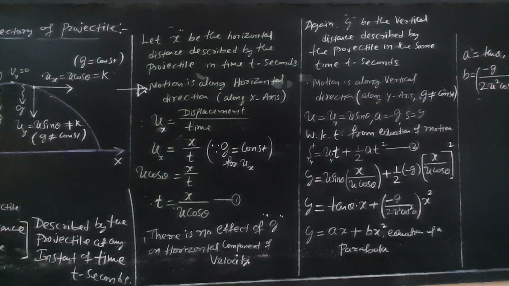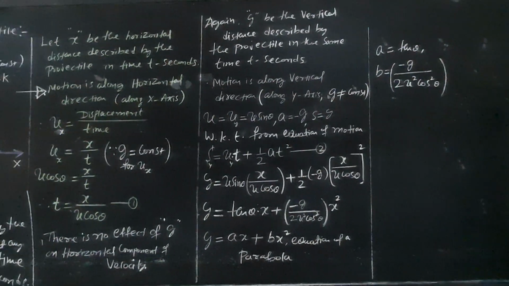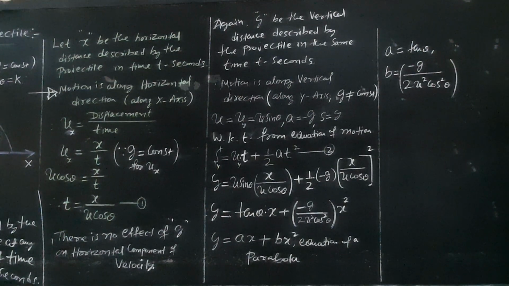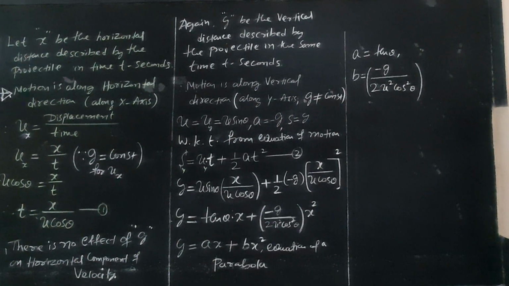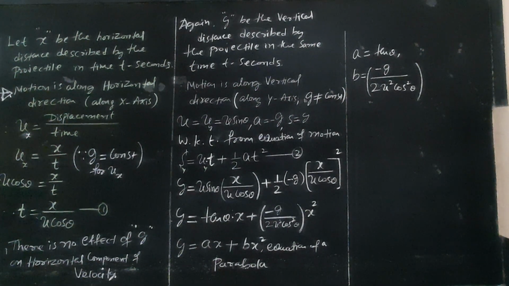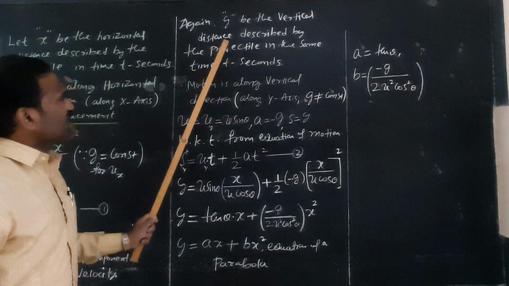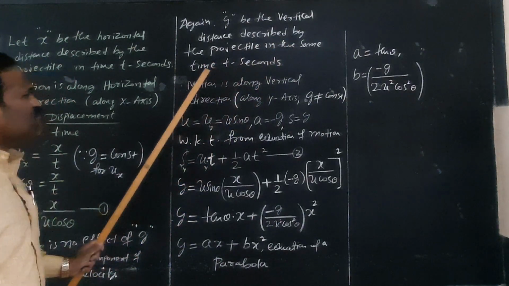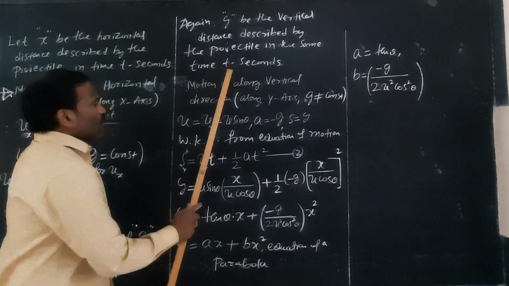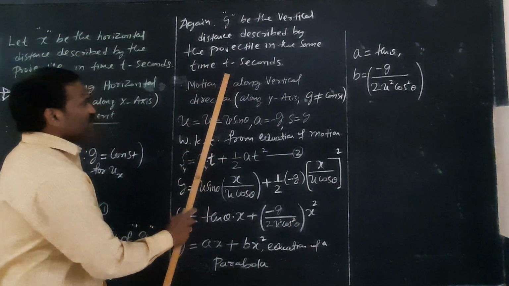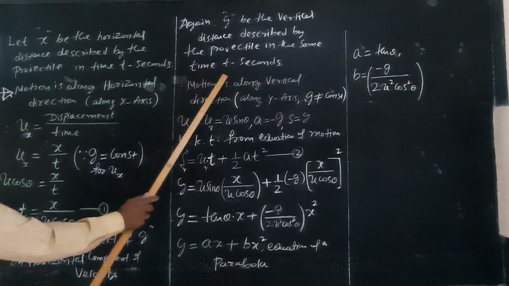So now what about the vertical direction? We will move on to the vertical motion. Let y be the vertical distance described by the projectile in the same time t seconds, the same time in which the horizontal distance x is described.